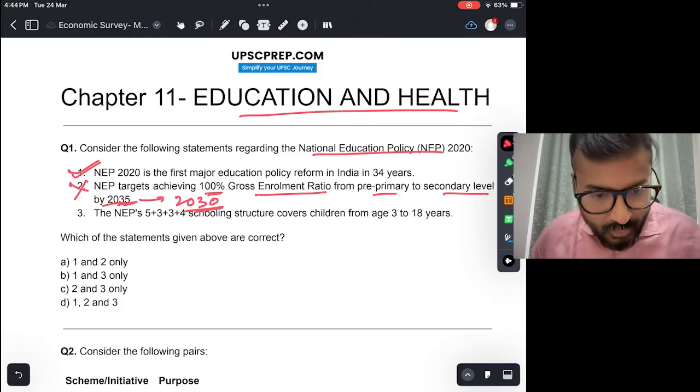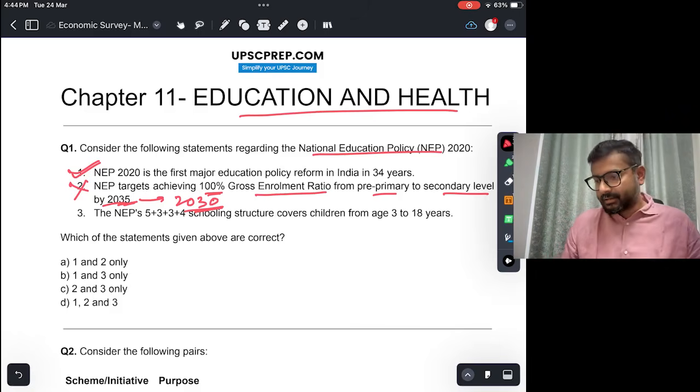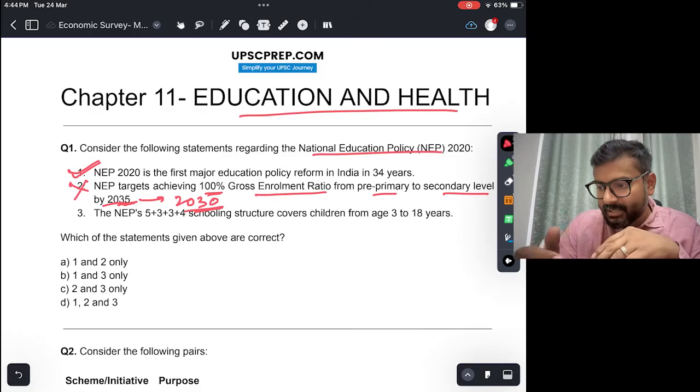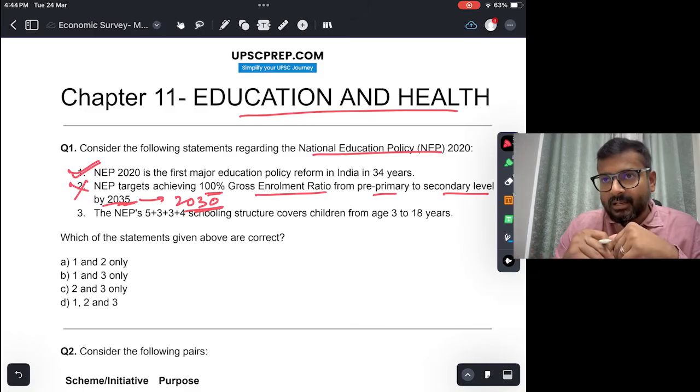Okay, this is true. This is the schooling structure in the National Education Policy of 2020. पहले 5 years का होगा, then 3 years plus 3 years and then 4 years का ये schooling. अभी right now it is 10 plus 2, right? But it has been changed to 5 plus 3 plus 3 plus 4. All right, so the correct answer would be 1 and 3, that is B.